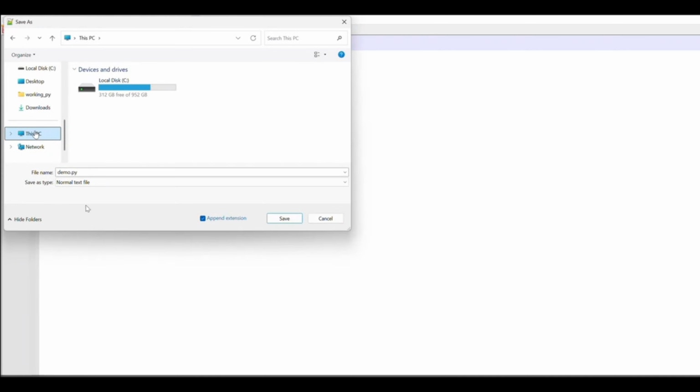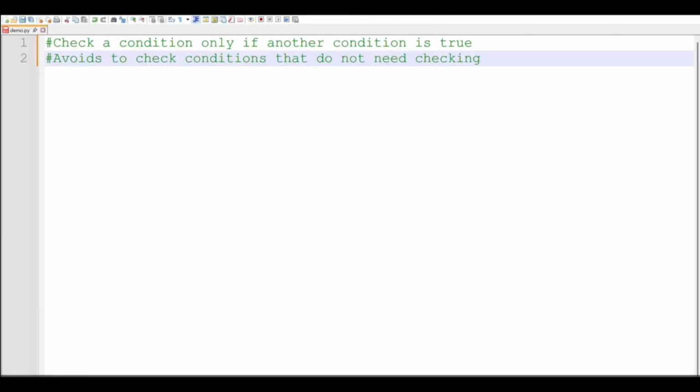So the file name, I've given it demo.py. I've saved it in C. When is it best to use nested if statements? If you want to check a condition only if another condition is true. This will allow you to avoid checking conditions that do not need to be checked.